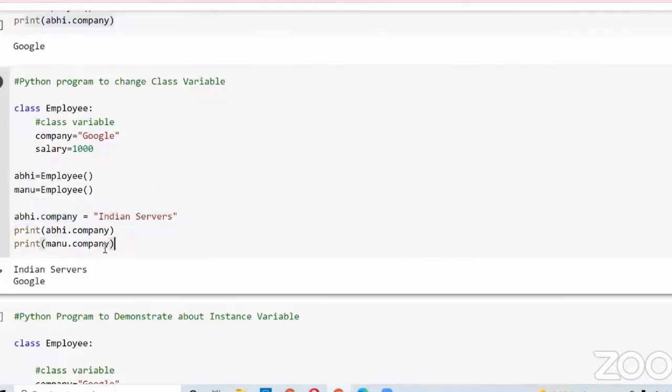But when I print Manu.company, it gives Google only. Even if you try to change the class variable using the object name, it will not change the class variable. Instead, it will create a new instance variable for that particular object with the new value. That is the reason why we should not change a class variable using the object name. We should change a class variable using the class name.